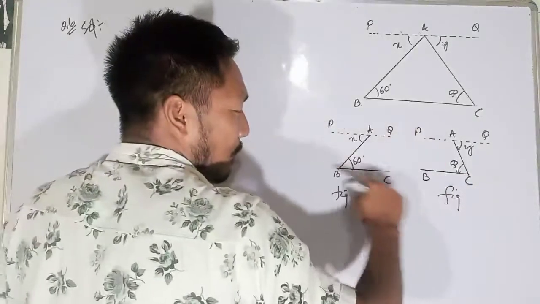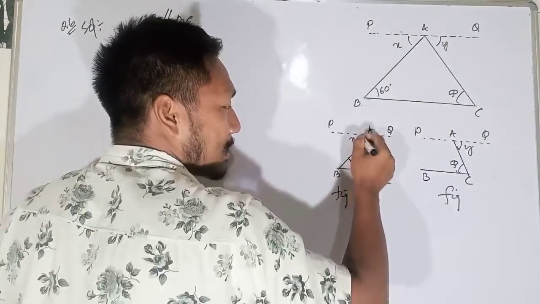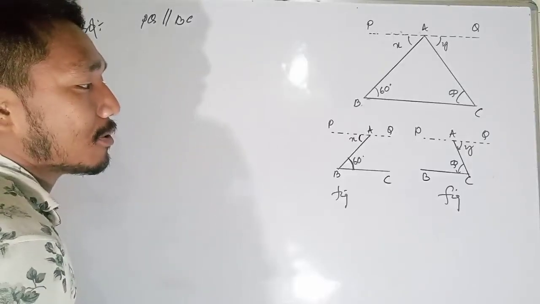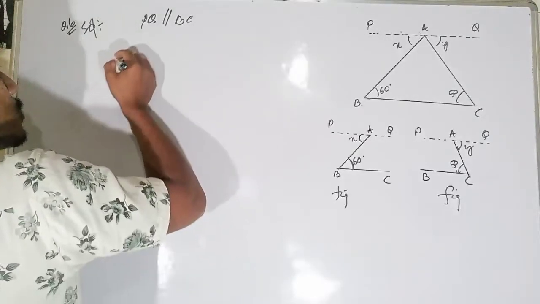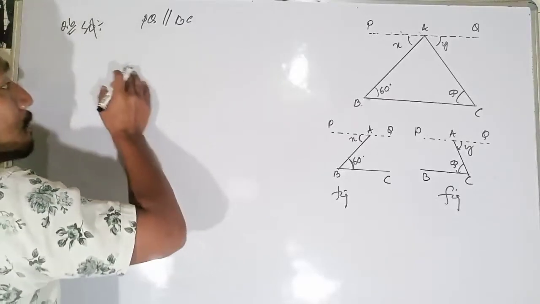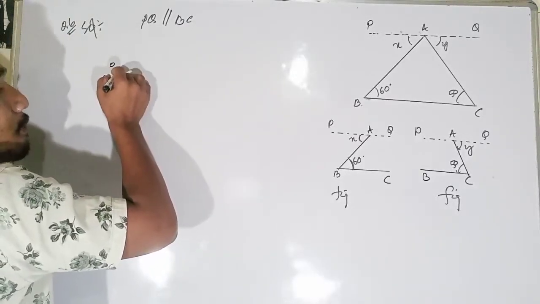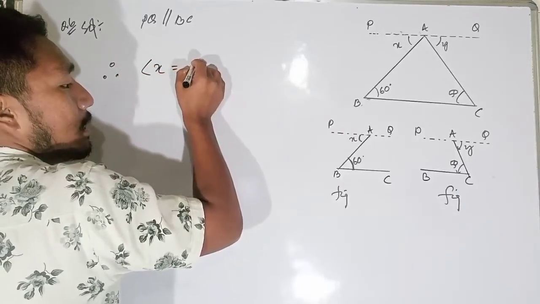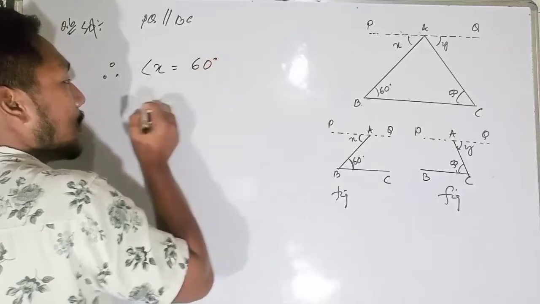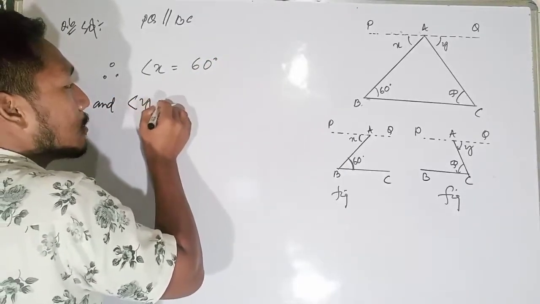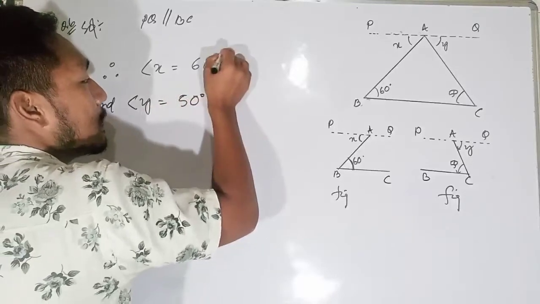Since these two are parallel to each other, these angles will be equal. So since PQ is parallel to BC, therefore angle x will be equal to 60 degrees, and angle y will be equal to 50 degrees. Why are they equal?